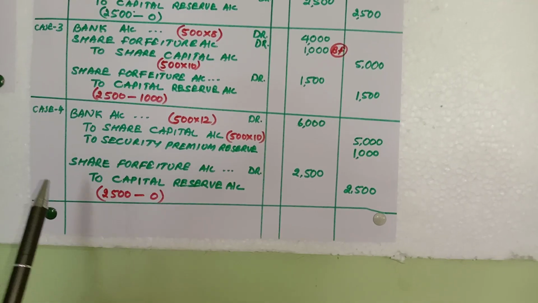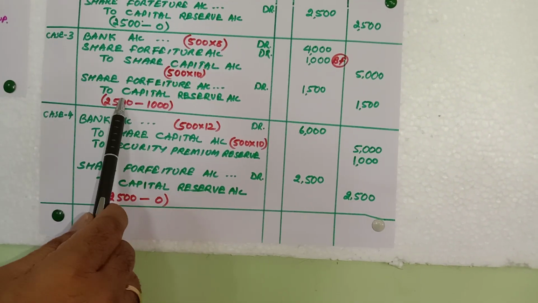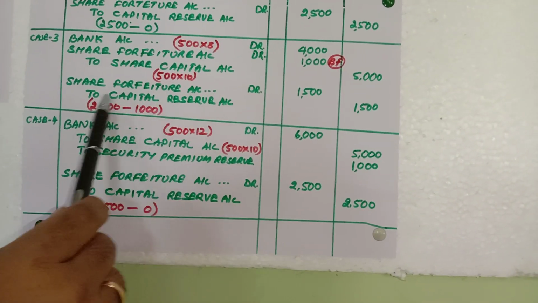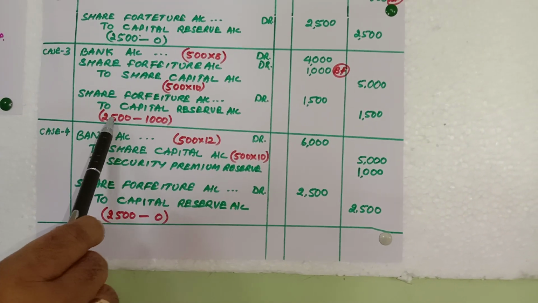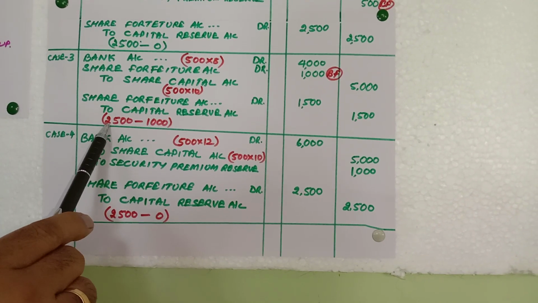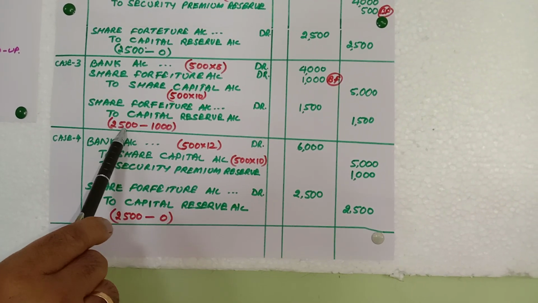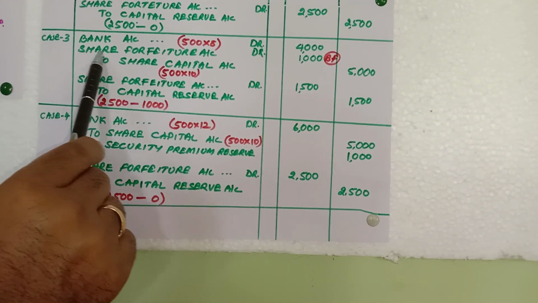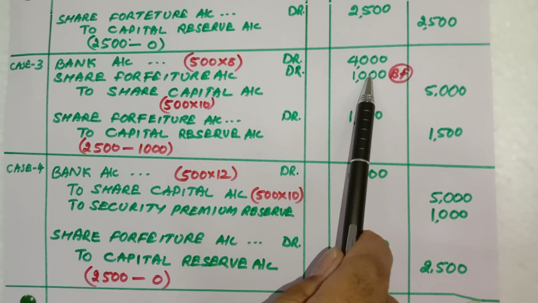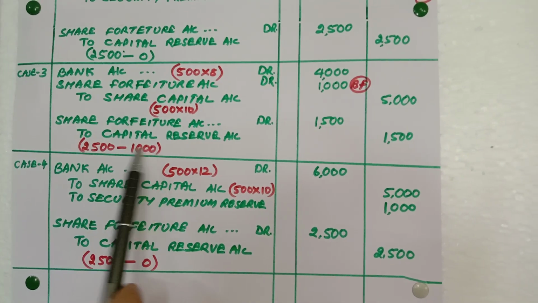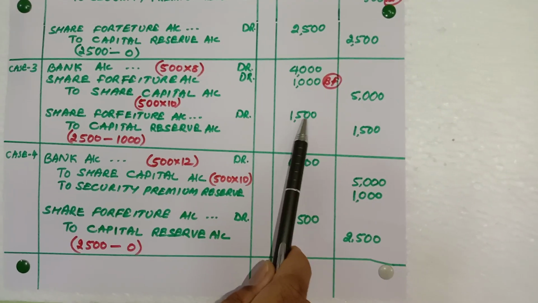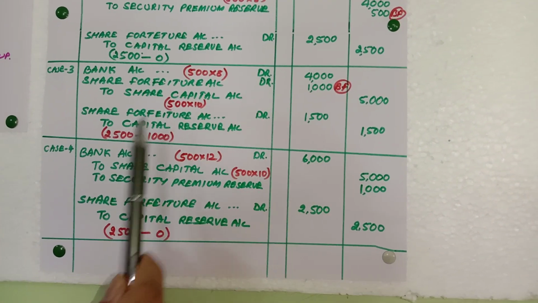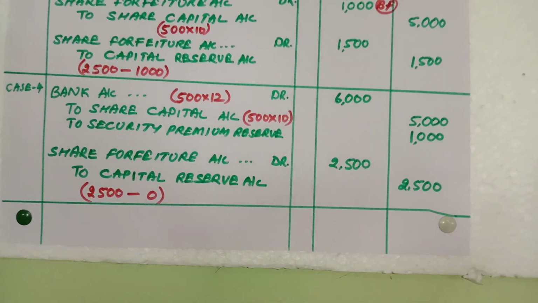Now coming to the next entry, again here for the gain, the entry will be the same, share forfeiture account debit to capital reserve. Now here from the common entry 2500 I have taken as the amount of share forfeiture, and in this entry share forfeiture is 1000 as the balancing figure, so I minus this, so you get 1500 as capital gain which is transferred to capital reserve. So this is the third case.